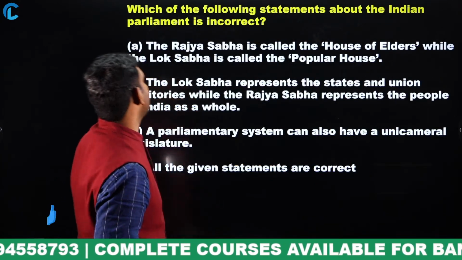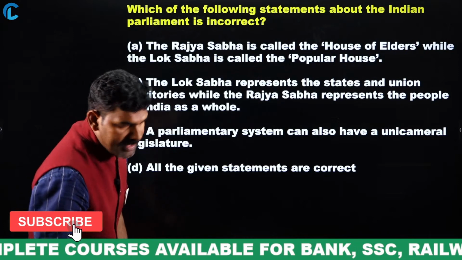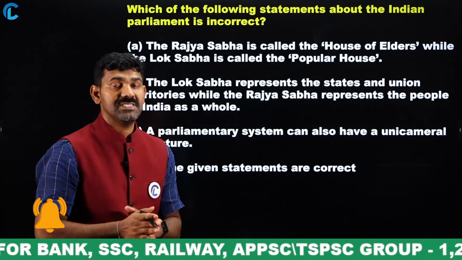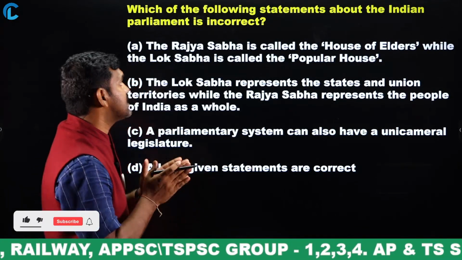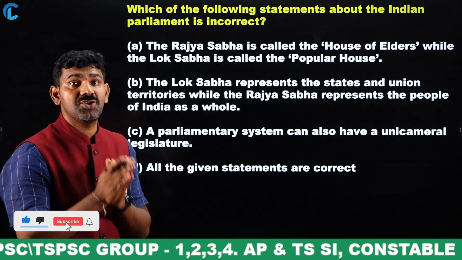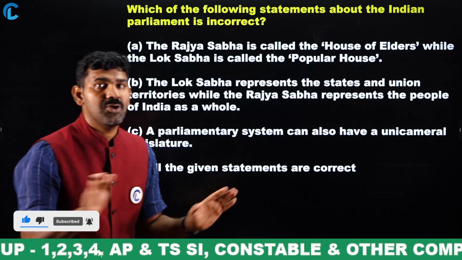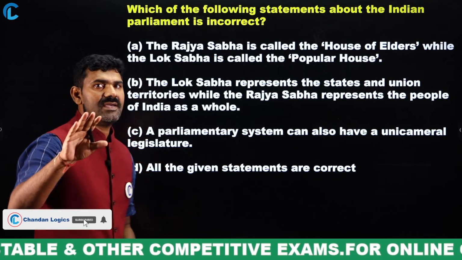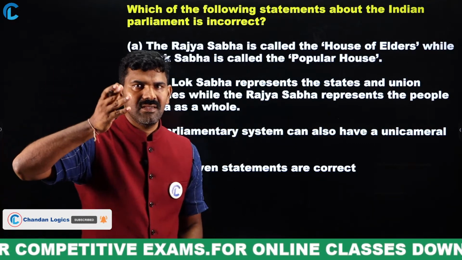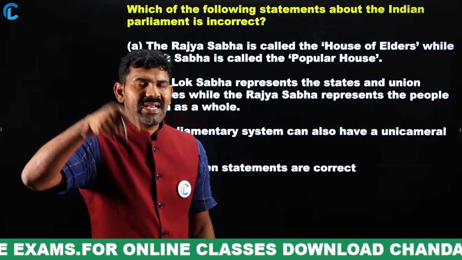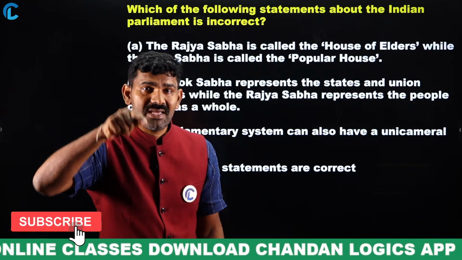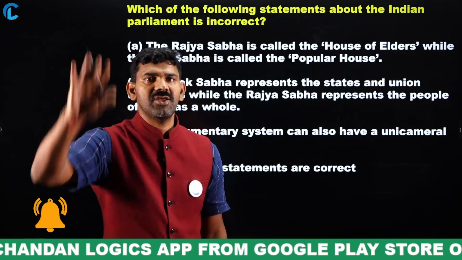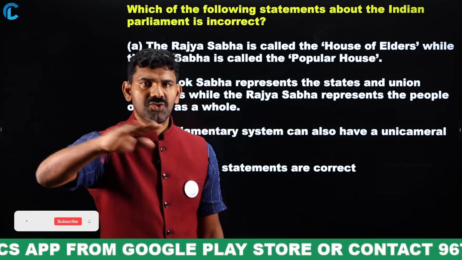Next one. Which of the following statements about the Indian Parliament is incorrect? Means not correct. I want a wrong statement. I don't want the right statement. Whenever you get a question, immediately frame your mind. When they say incorrect, don't try to see which is the correct one. Incorrect means you have to treat it as wrong. I am finding the wrong one. Whenever something is good, don't consider that.